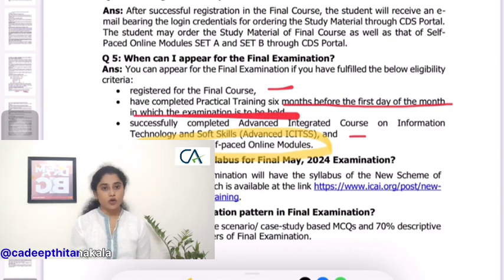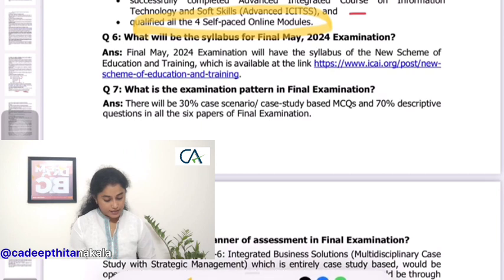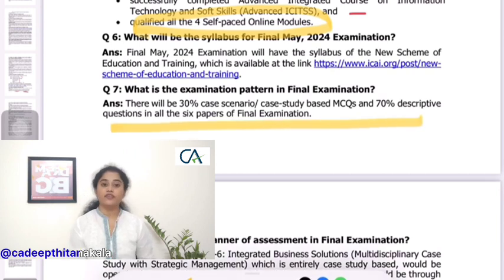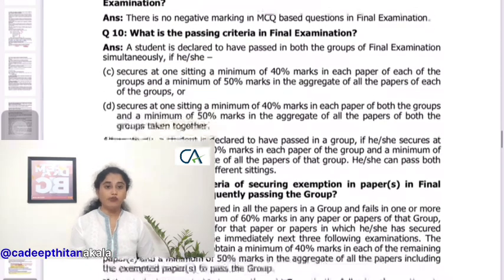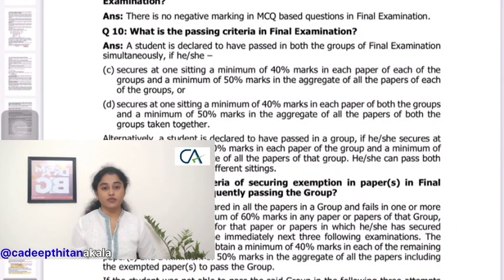Similar to the intermediate course, here also we have 30% as MCQs and 70% descriptive, and there is no negative marking in these MCQs. The passing percentage would remain the same, that is 40% in each subject and 50% in aggregate, and in order to claim exemption you should get 60%. And similarly, this exemption can be carried forward for the next 3 attempts. Yes, so now I hope you got some clarification on the foundation course, intermediate course and final course.